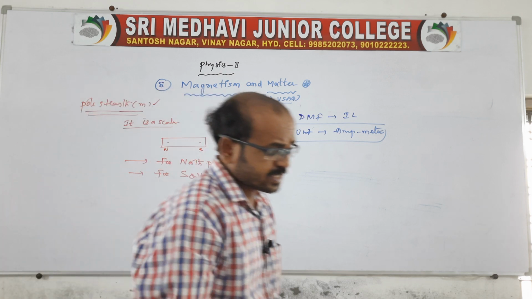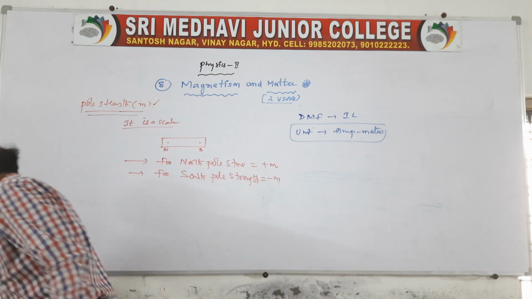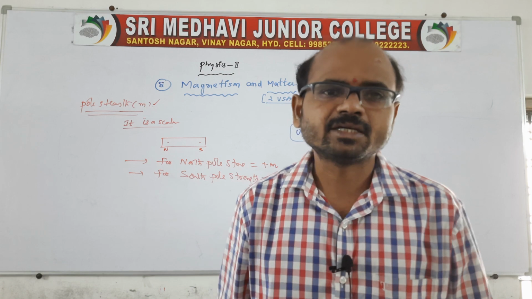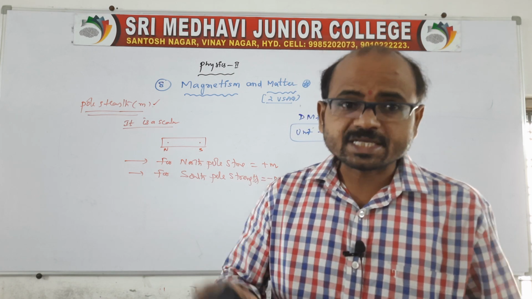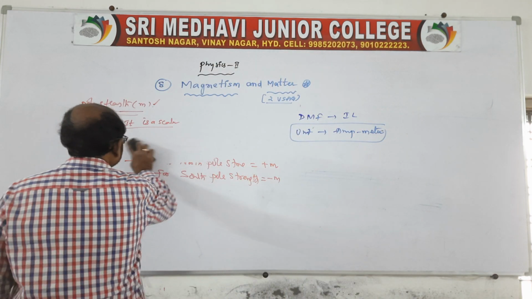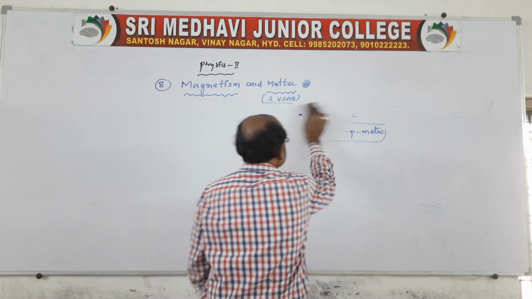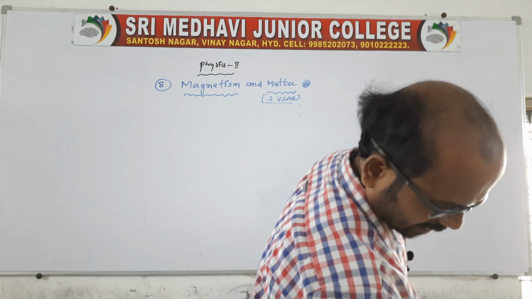So like this we can talk about pole strength and about magnetic length, because this is the introduction part of magnetism. We should know what is a magnet, what are the poles, what is the pole strength, what is there in magnetism. Clear? Now let us move to the next one, magnetic moment, capital M.